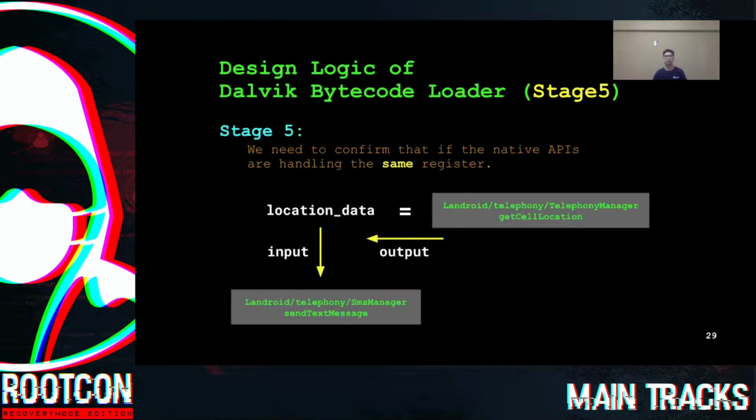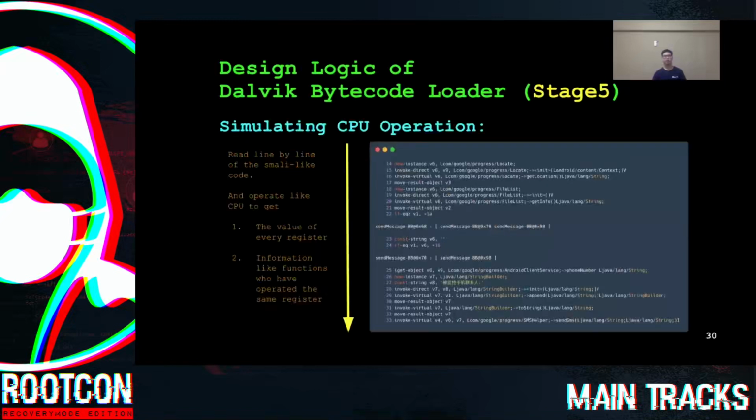So when the native API getCellLocation is called, it will return the location data of the cell phone. And what we do in stage 5 is to check if the other native API, sendTextMessage, sends out the location data returned from getCellLocation. So in stage 5, we simulate the CPU operation. We read line by line of the Smali source code and operate like CPUs to get two things.